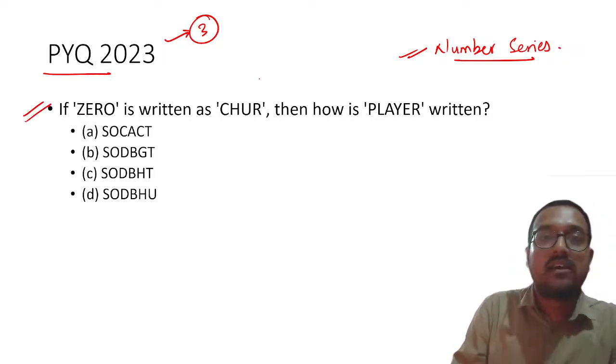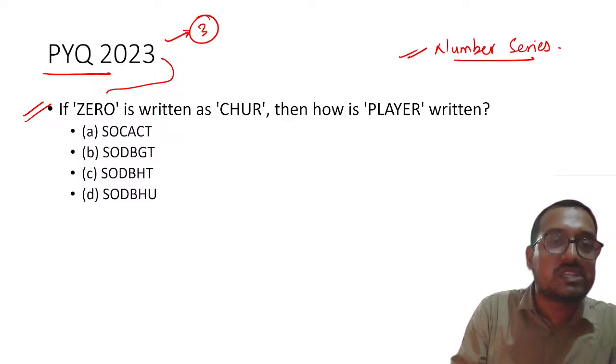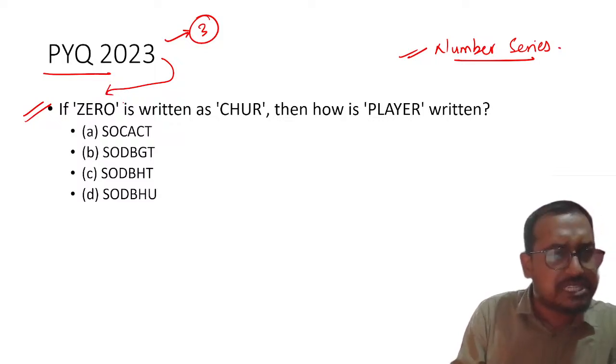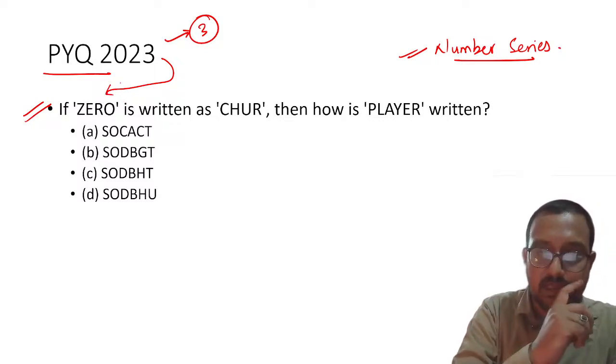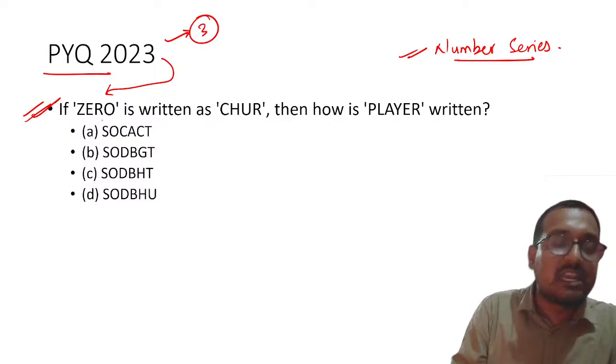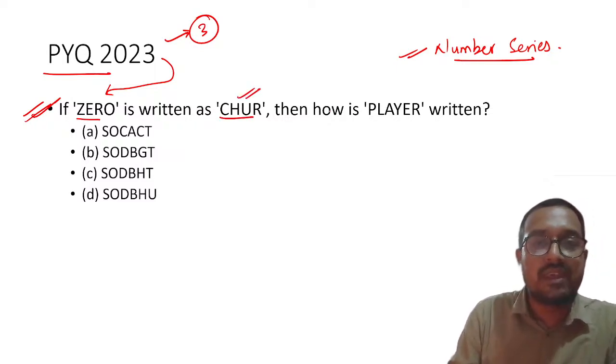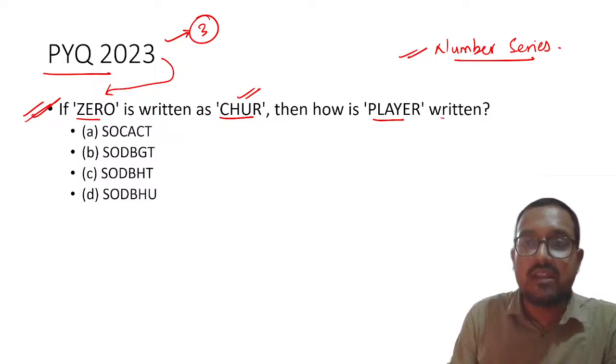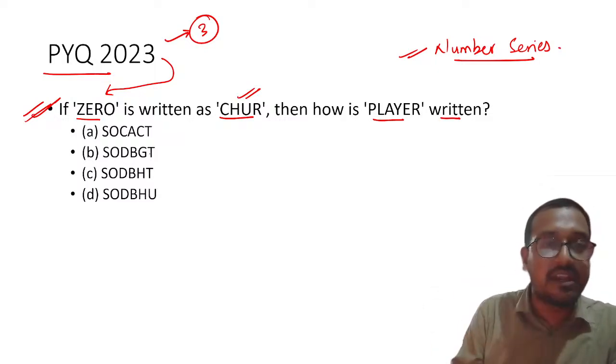Another thing is that from this topic, the questions which have been asked till now are pretty much easy, relatively very easy. Understood? So yes, let me read the question first. The zero is written as CHUR. Then how is the player written? We have to tell the answer. We will see how to approach it.